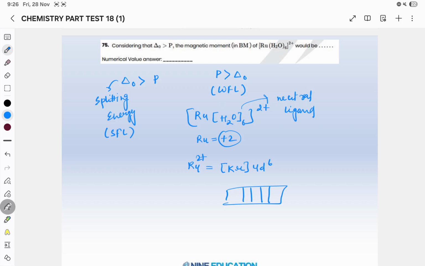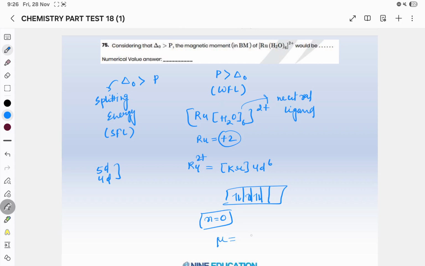Now for the 4d6, H2O is a weak field or neutral ligand. But when your element is of the 5d and 4d series, then all the ligands except halogen will act as a strong field ligand. So H2O will act as a strong field ligand and it will do pairing of all the 6 electrons. So the number of unpaired electrons will be 0.